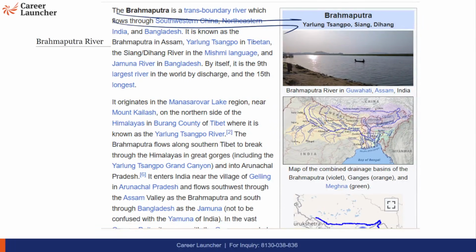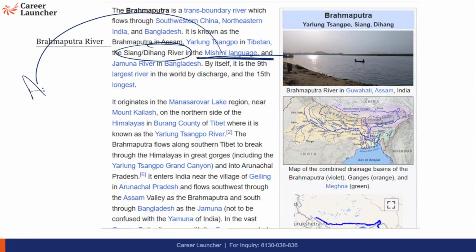Brahmaputra, it's a transboundary river. We have discussed it is called Yarlung Tsangpo in Tibet, and Siang and Dihang in Mishmi language in Arunachal Pradesh. And Dibang is its tributary. Siang or Dihang is the name of the Brahmaputra river, and Dibang is its tributary. Jamuna river in Bangladesh.